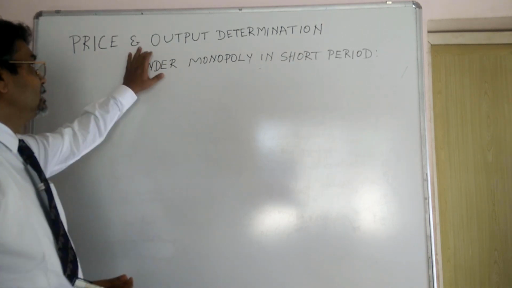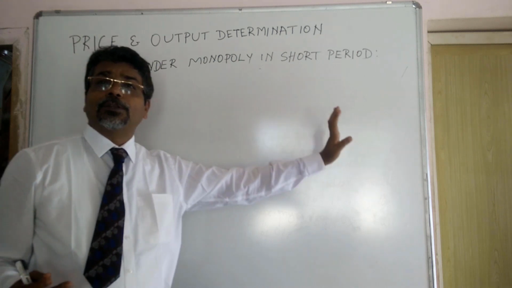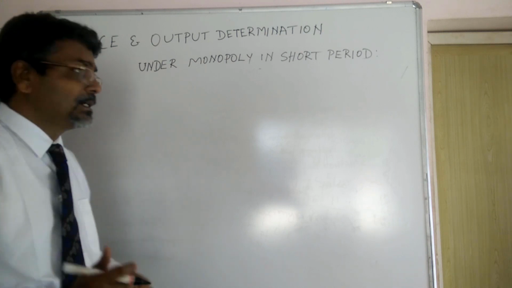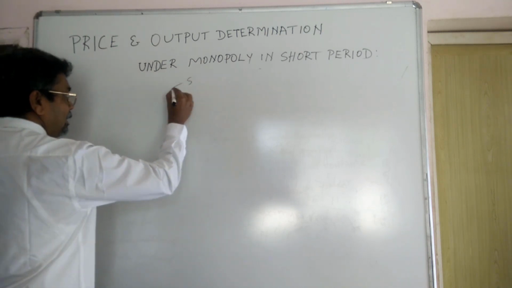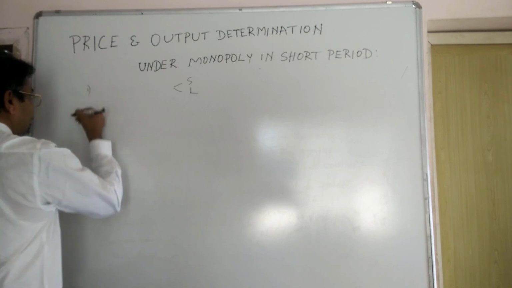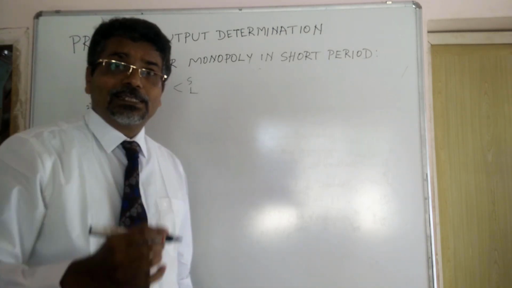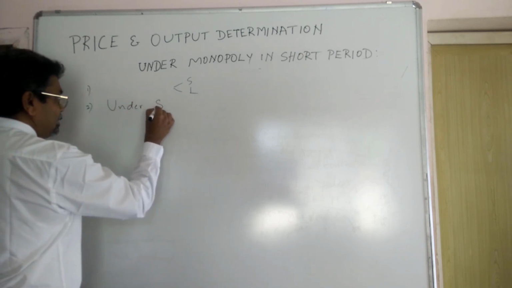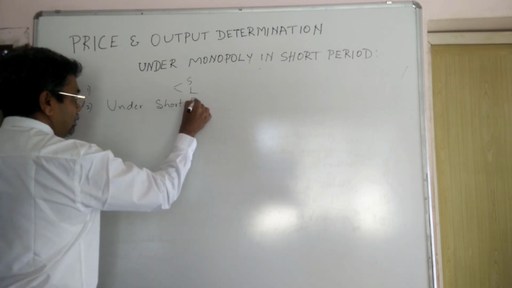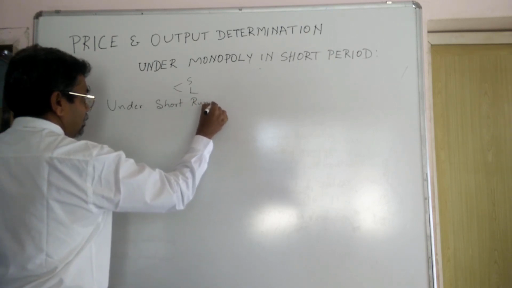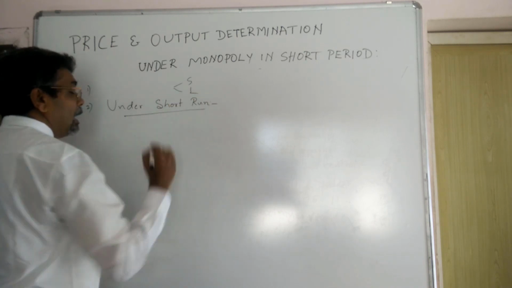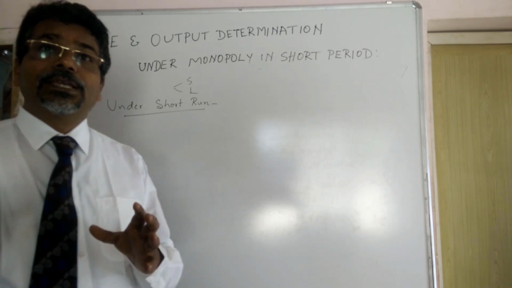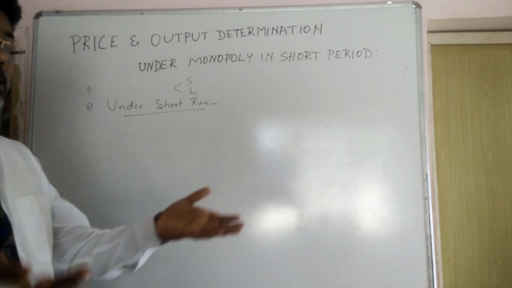Here, price and output determination under a monopoly has been studied in two time periods, that is, the short run and the long period. We are discussing it under the short run. Under short run, what we are looking at is that the monopolist is going to maximize profit or lessen the loss.